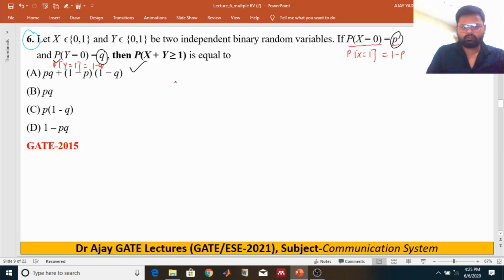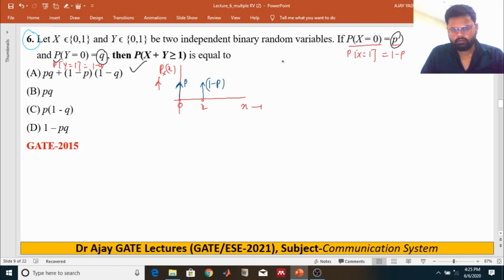So for random variable x, this is its PMF, because this binary random variable contains two values, 0 or 1, according to the problem, and the corresponding probabilities are p and 1 minus p.